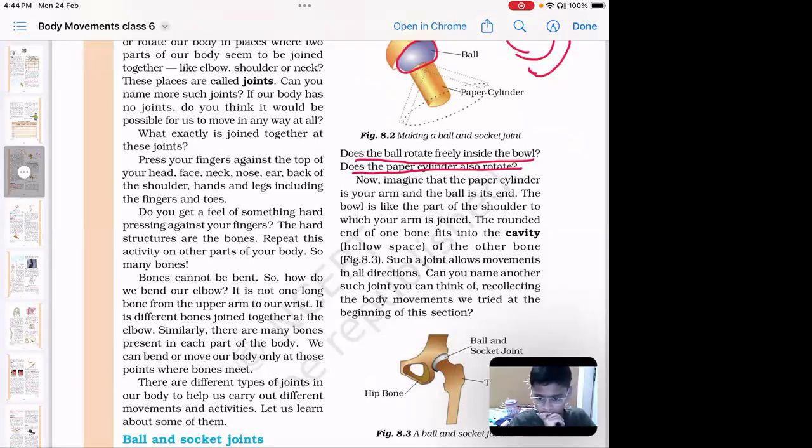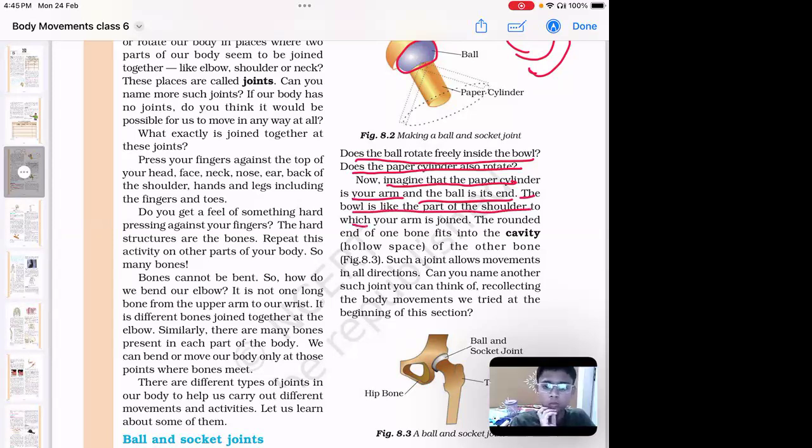Now, the same model is there in our body also. Imagine that the paper cylinder is your arm, and the ball is its end. So the ball is the end of our arm. The bowl is like the part of the shoulder to which your arm is joined. Our shoulder has a cavity that acts as a kind of bowl.